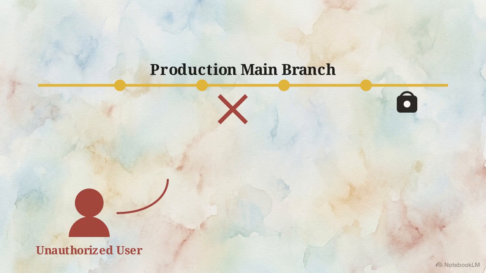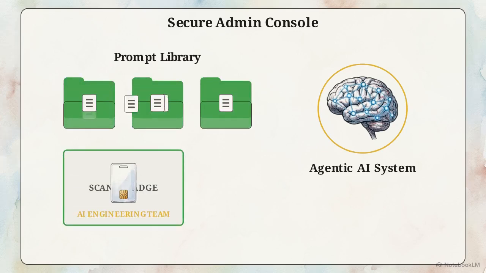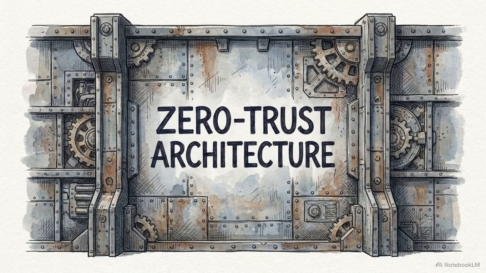To enforce this, these templates must be stored in a secure Git repository. A Git repository actively solves the governance requirement by enforcing strict version control. If an unauthorized user attempts to merge a change into the main branch, the system blocks them. Access constraints dictate that only designated AI engineering teams hold the permissions required to fine-tune models or push prompt updates. This creates an immutable audit trail. When a risk officer needs to see exactly who changed a prompt and when, the data is entirely transparent. In a corporate cloud environment, unmanaged prompts are a critical vulnerability. Real governance requires zero-trust prompt management.